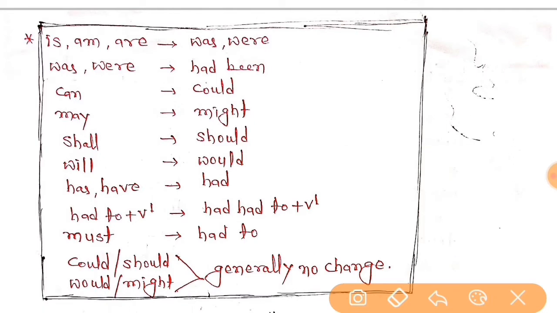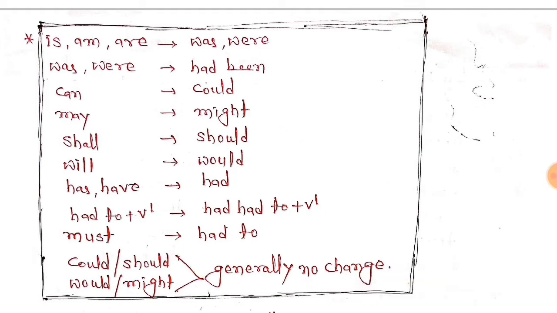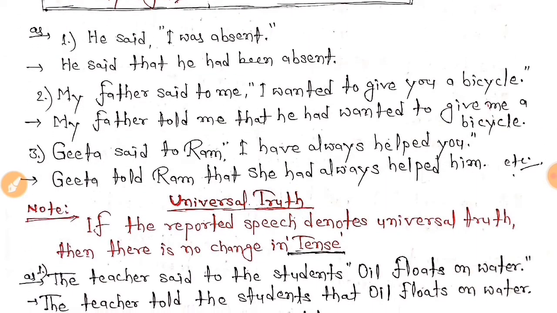Yeah, now let's understand some more verbs, how to change into past. So is, am, are into was, were; has, have into had; can into could, may into might, shall into should, will into would; had to plus first form of the verb, had to plus v1. Must, had to, could, should, would, and might: students, these verbs are generally not changed, right? Okay, now let's move ahead.